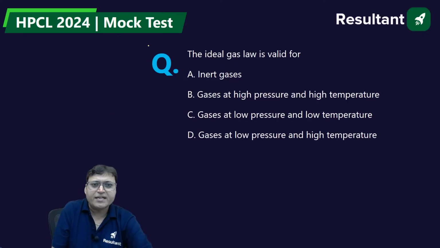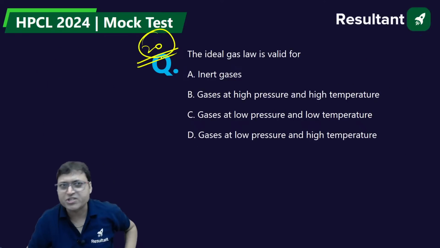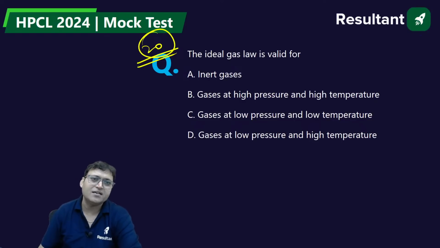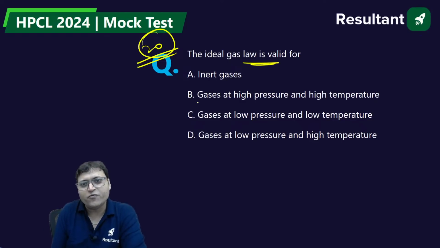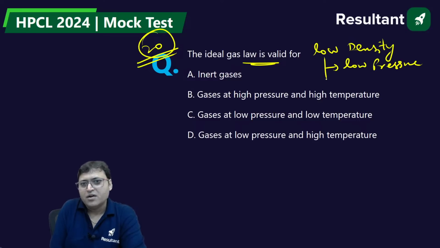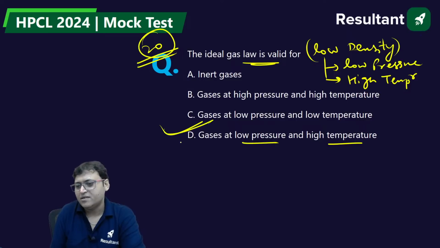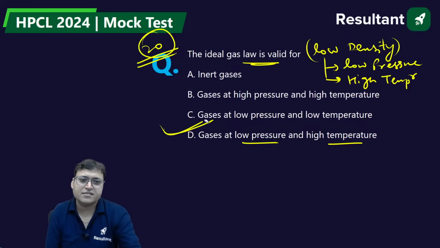Question number 20. 5 more questions, then we will finish it. The mock test for HPCL. The ideal gas law is valid for. It is valid for low density. And low density means low pressure and high temperature. Density is low at low pressure and high temperature. Gases at low pressure and high temperature. D, 20, D is the correct answer. Yes.